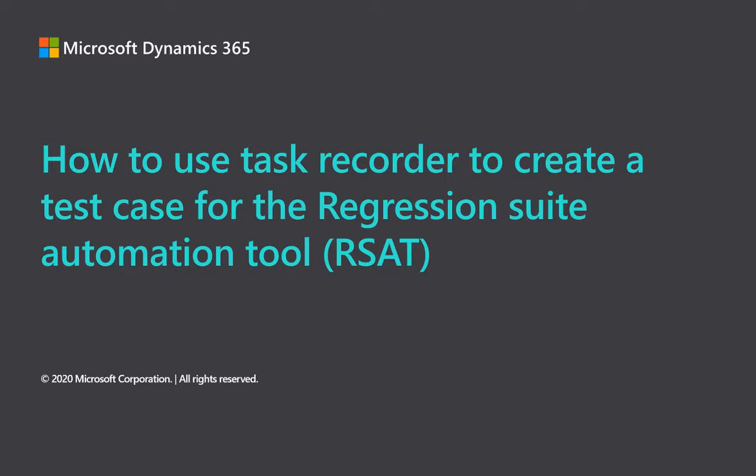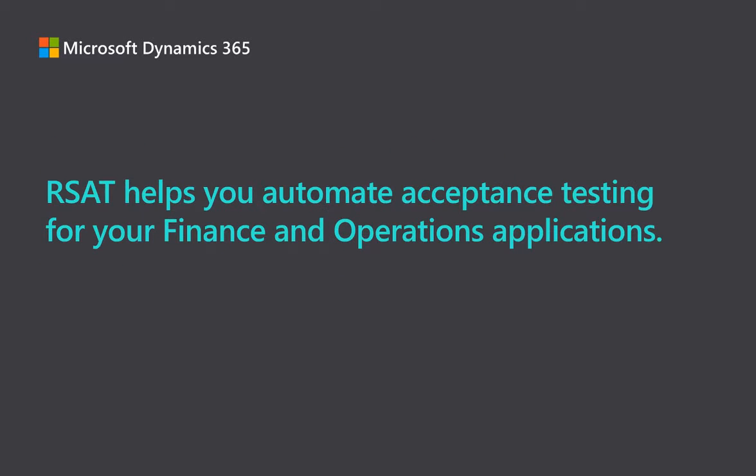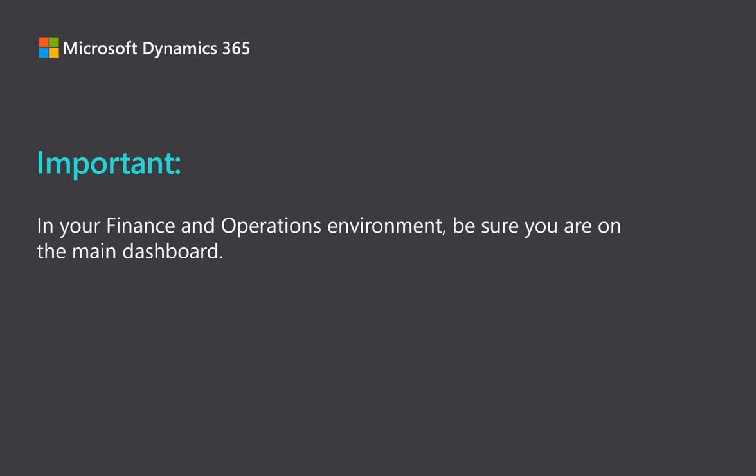In this video, I'll show you how to use Task Recorder to create a test case for the Regression Suite Automation tool, also known as RSAT. RSAT helps you automate acceptance testing for your finance and operation application. First, you need to go to your finance and operations environment and make sure you are on the main dashboard. This is important for the reliability of the test case.